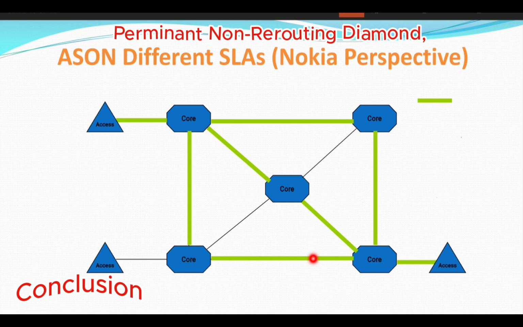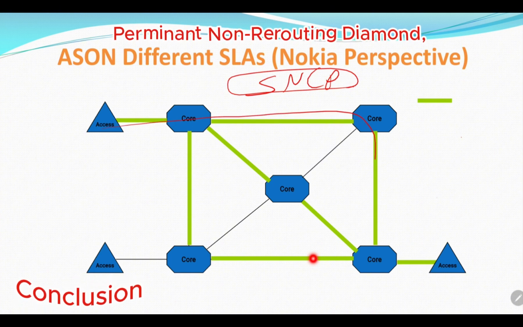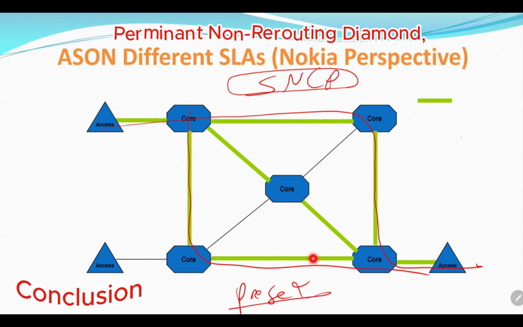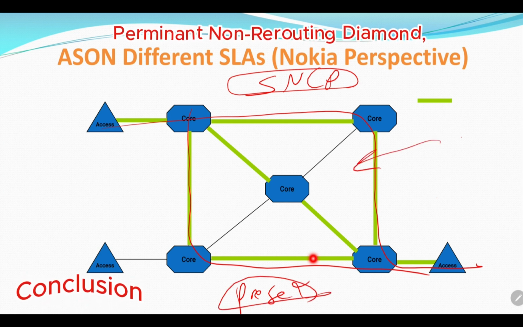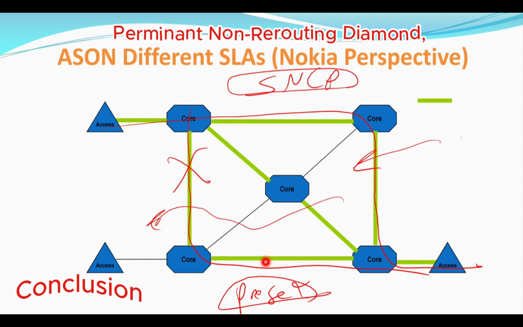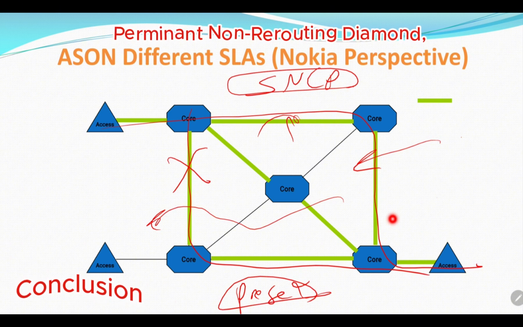Finally, the permanent non-rerouting acts like an SNCP service. We just have one main route and a preset backup route. If the main route goes down, it will switch to the preset route, but it will not calculate any route after that, regardless of whether this one goes down or up. It is not impacting the system. It will just provide two routes for the customer service.